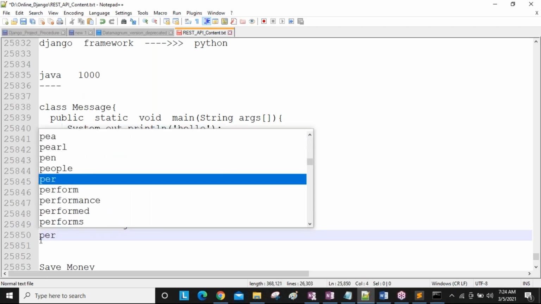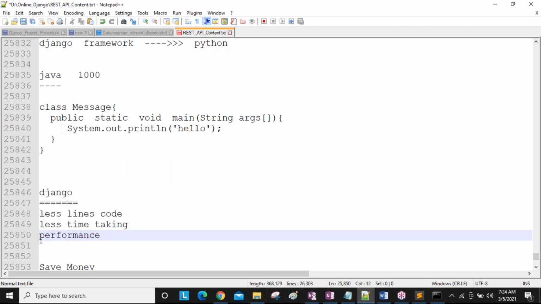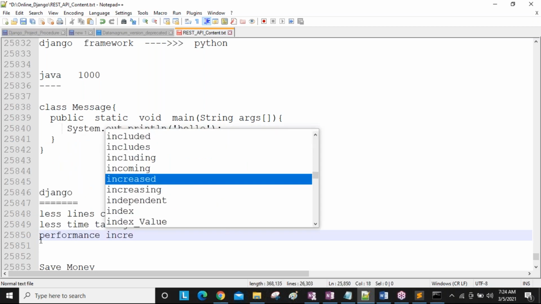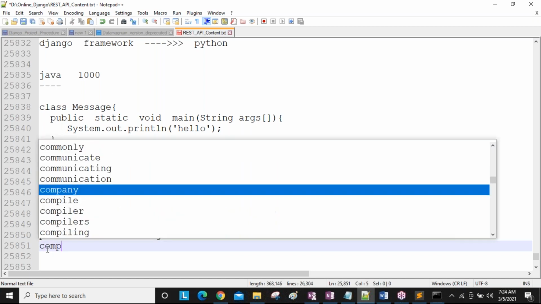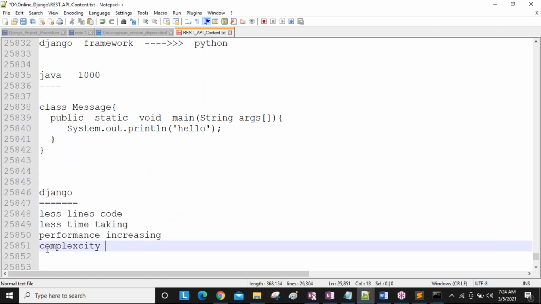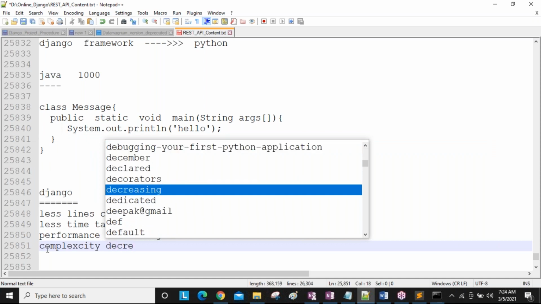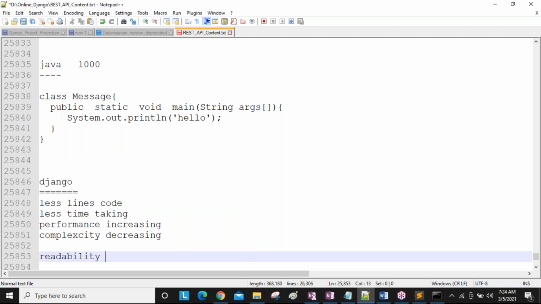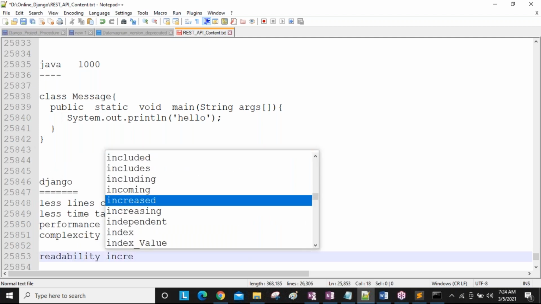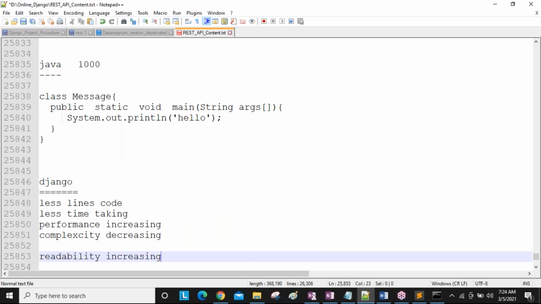And you are writing less lines of code, which means obviously complexity is decreasing. Am I right? Complexity is decreasing, and readability is increasing.